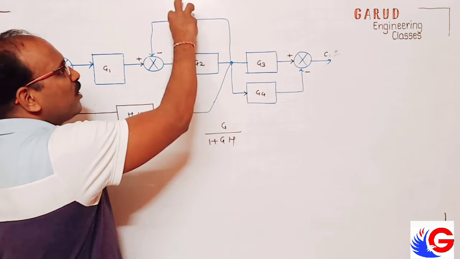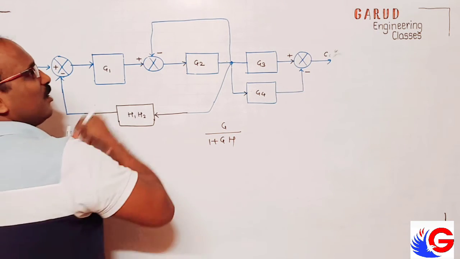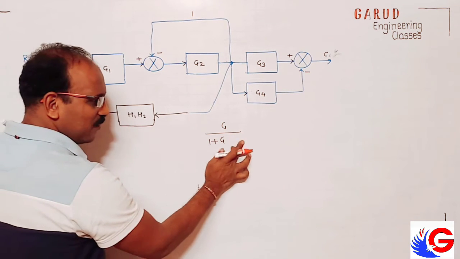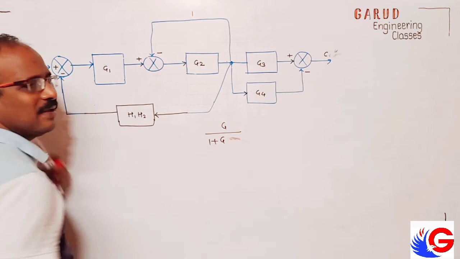Nothing is there, block is not there. When block is not there, that time multiplication factor is always 1. Okay, value of H is always 1. We have to multiply by 1, means what? Nothing, will be G only.